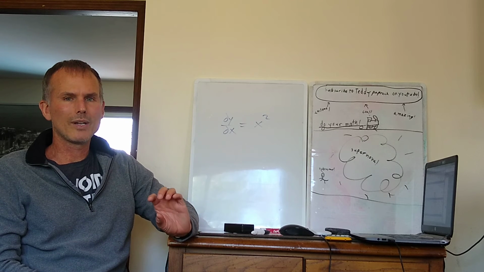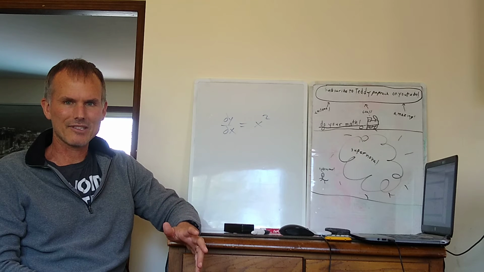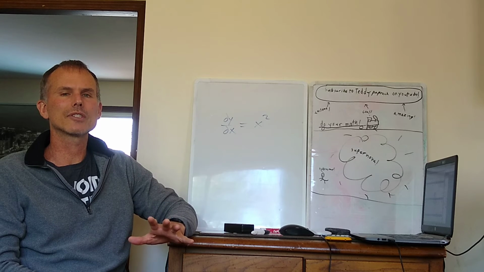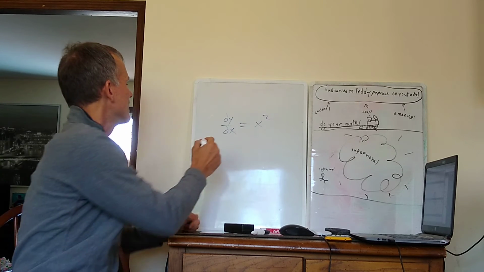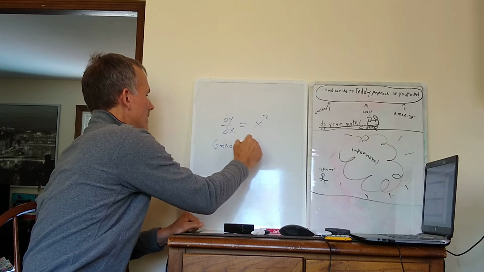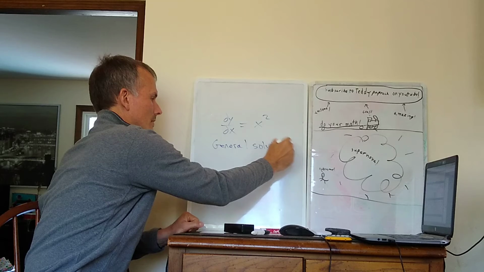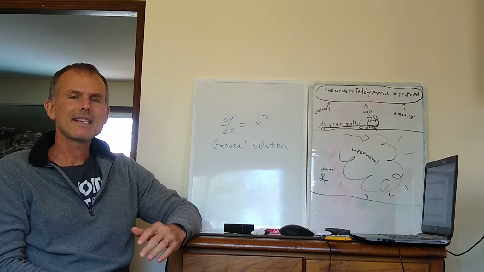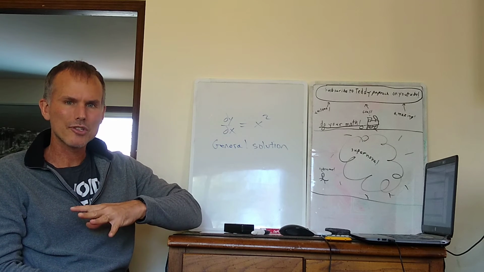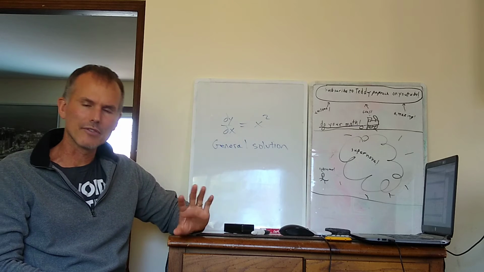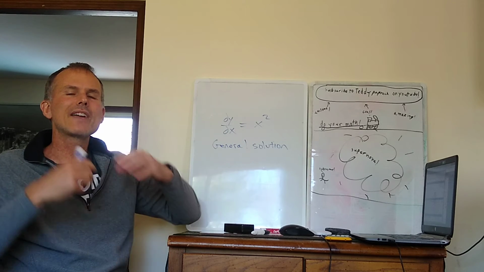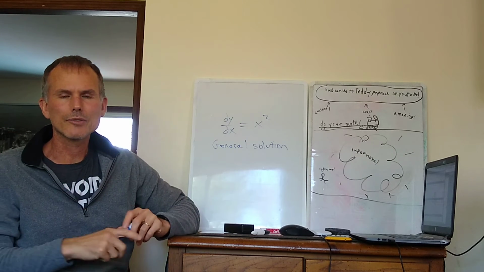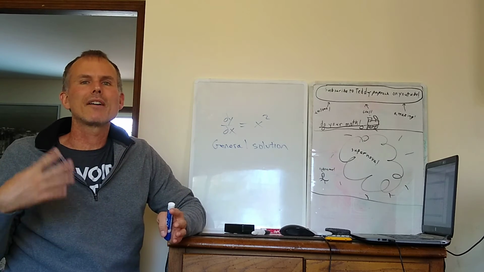Now, let me explain what the solution to a differential equation means. There are two very distinct types of solutions for a differential equation. The first type is called a general solution, and we'll do that first. A general solution to a differential equation is a family of functions, all of which satisfy this differential equation. It's a family of functions of, in this case, x. In all the differential equations that you'll see, the solutions will be functions of x.